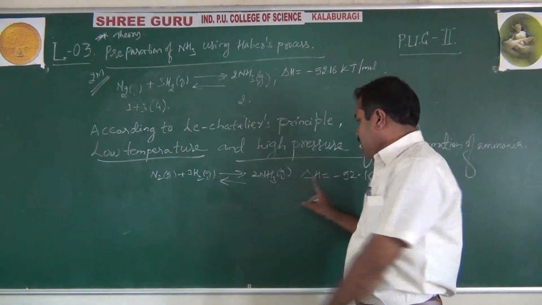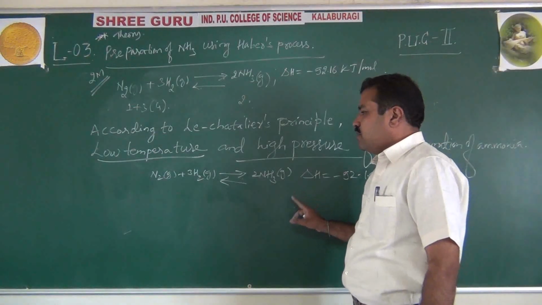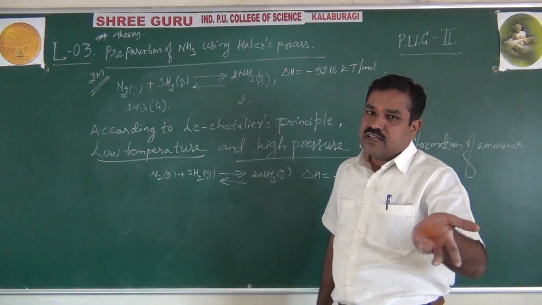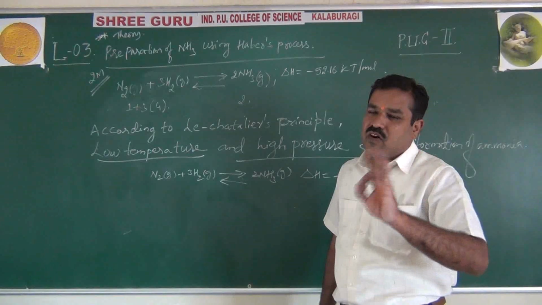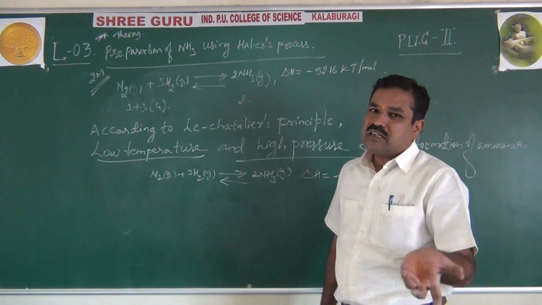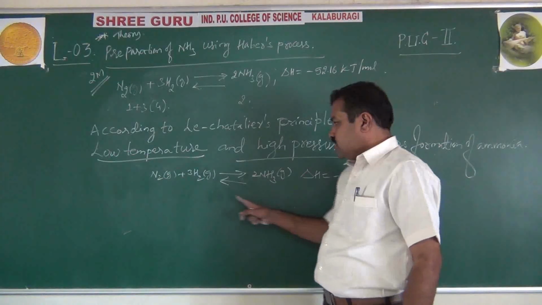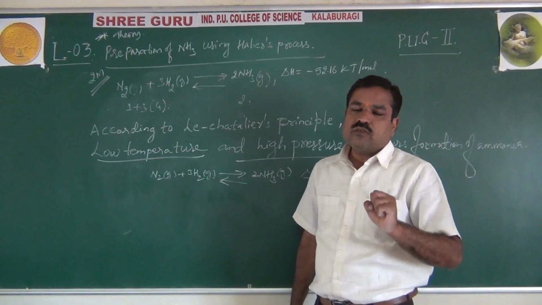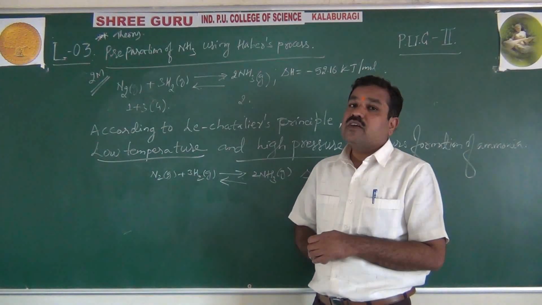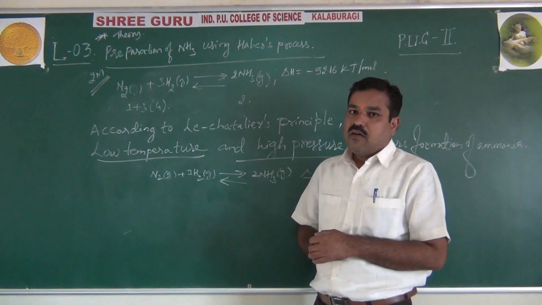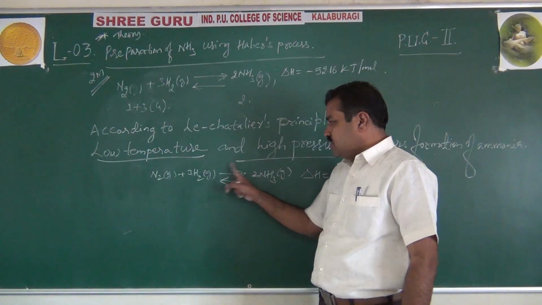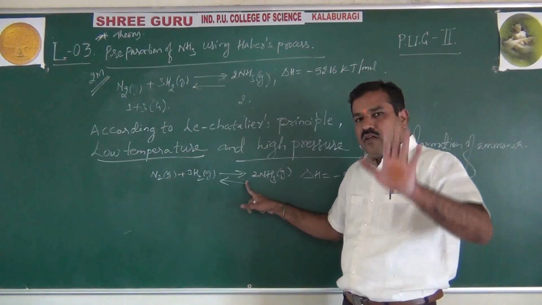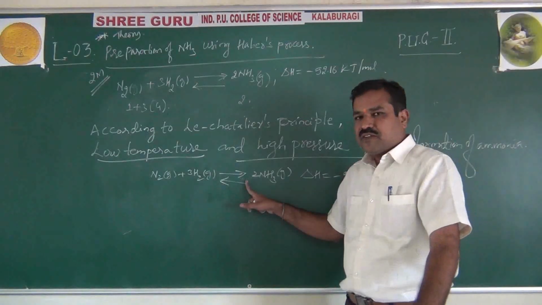Repeat, forward is exothermic, so according to Le Chatelier's principle, backward should be endothermic. In exothermic, heat is liberated to the surroundings and temperature increases. Forward is associated with heat liberation, so the surrounding temperature is higher. But backward is associated with what? Low temperature, because heat is absorbed, endothermic. This is the initial condition of equilibrium. But when you increase the temperature of this equilibrium, it is the effect of temperature. If you increase temperature, the system tends to decrease temperature.